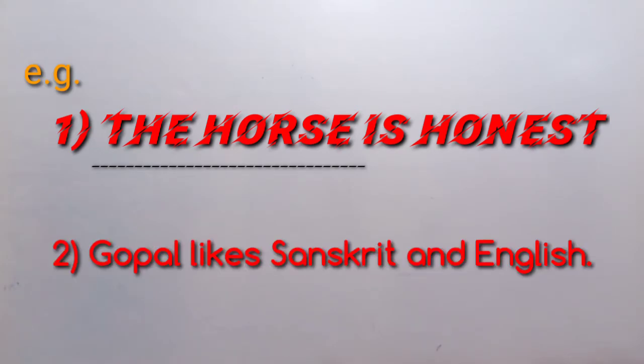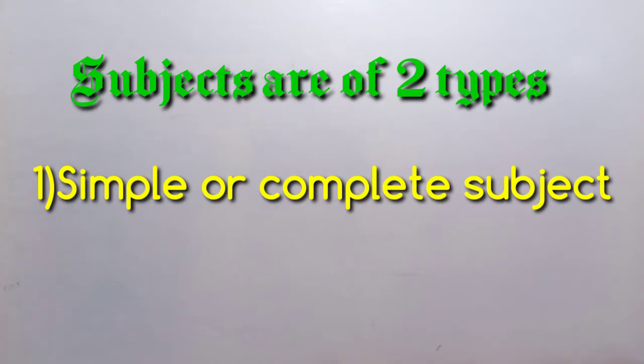Second example, Gopal likes Sanskrit and English. In the given sentence, Gopal is the subject of the verb likes, meaning noun functions as a subject in the sentence. But there are 2 types of subjects. Subjects are of 2 types. Number 1 type is the simple or complete subject.